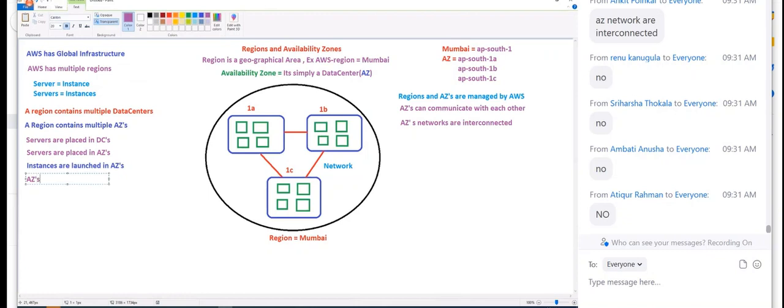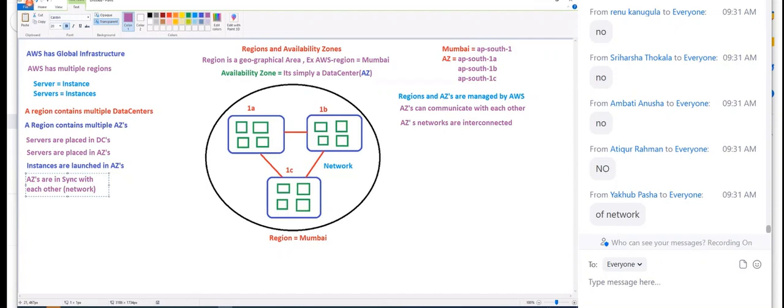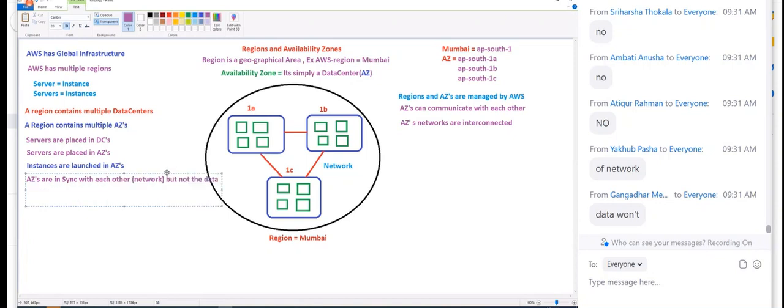Availability zones are in sync with each other through the network, not the data. But if you want, you can do it because the network is there. But by default, no.